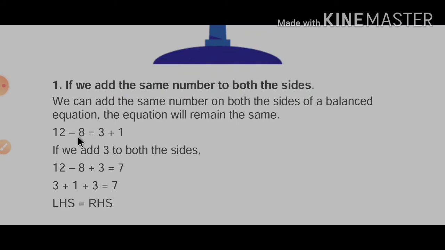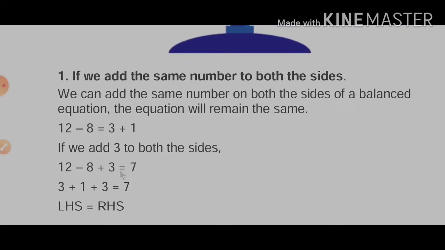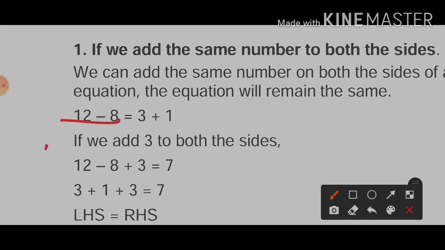12 minus 8 and 3 plus 1. So let us add 3 to both sides. So 12 minus 8 plus 3. First of all, we'll take the left hand side. 12 minus 8 is 4, 4 plus 3 is 7. So 12 minus 8 is 4, plus 3, which is equal to 7.